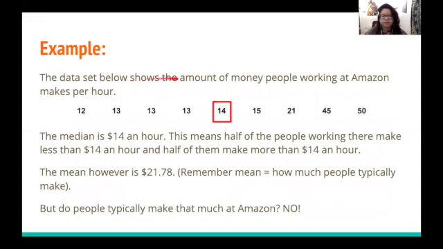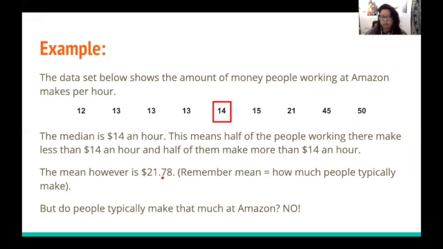The data set below shows the amount of money people working at Amazon make per hour, right? So you have someone that makes $12, someone that makes $13, a few people that make $13, someone that makes $45, and someone that even makes $50 an hour. The median is $14 an hour. This means that half of the people working there make less than $14 an hour, and half of them make more than $14 an hour. The mean, however, is $21.78.